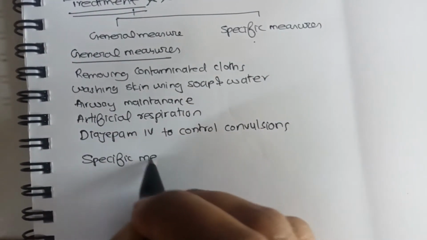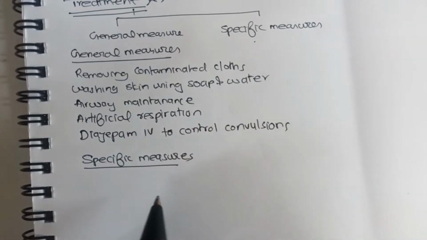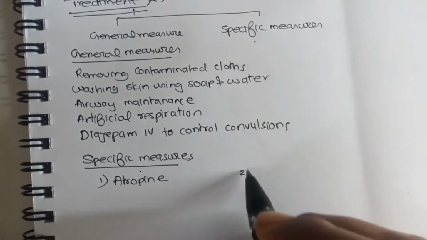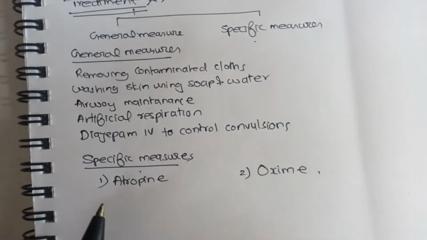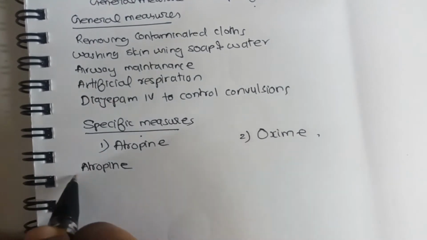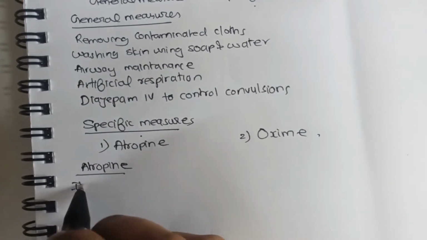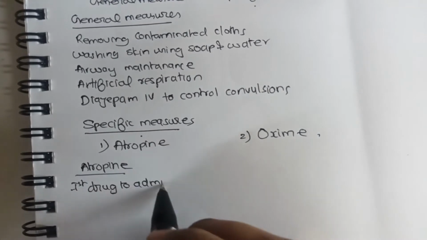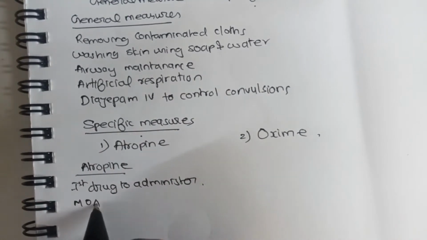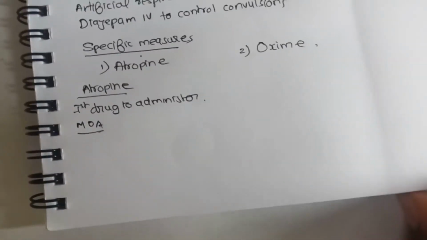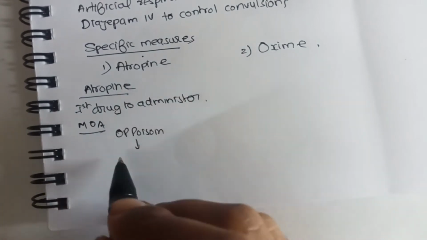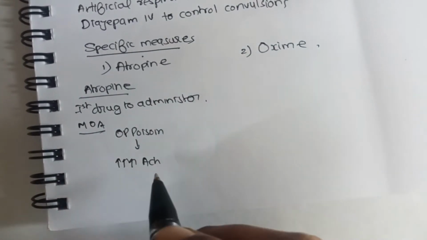Now coming to the specific measures, these are the drugs particularly given in OP poisoning: atropine and oxime. The first drug that we give is atropine. So how does this work? The mechanism of action: we know that OP poison increases the amount of acetylcholine.